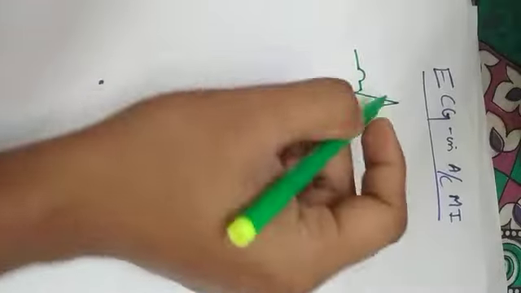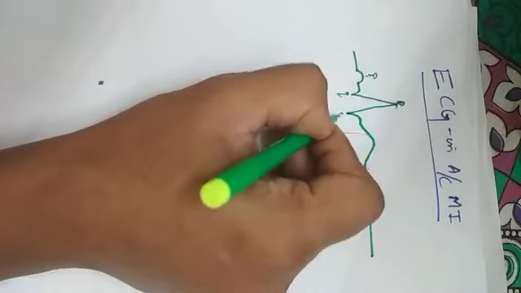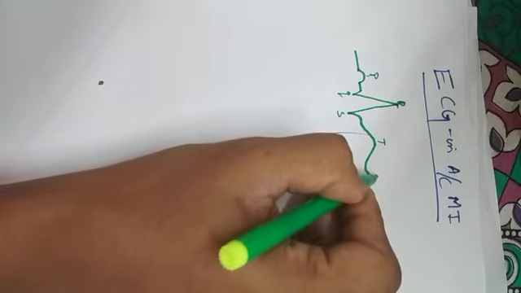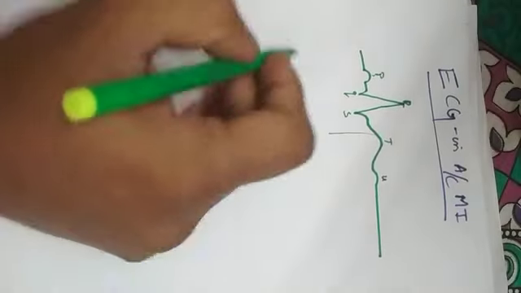This is the normal ECG, the normal waves P, Q, R, S, T, and in some person we can also have a small positive wave after the T wave, which is the U wave. So the changes. So the first change in acute MI is increase in amplitude of T wave.